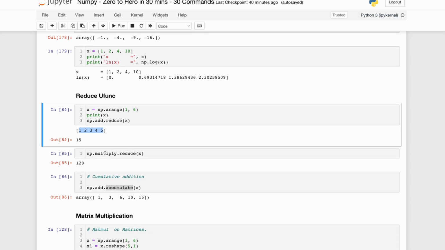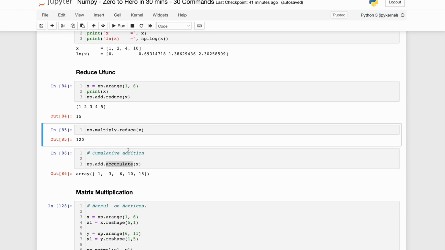Okay, I can do multiply reduce also. That means each of these elements will get multiplied with each other and then finally reduce into one scalar quantity. So 1 into 2 into 3 into 4 into 5 comes out as 120. I can also do a cumulative addition. So when I do accumulate, that means I'm passing add and then accumulate. Accumulate means do it cumulatively. So 1 is 1, 1 plus 2 is 3, and then the next number is added, because the add operation is there, 6, then 6 plus 4 is 10, and then 10 plus 5 is 15.